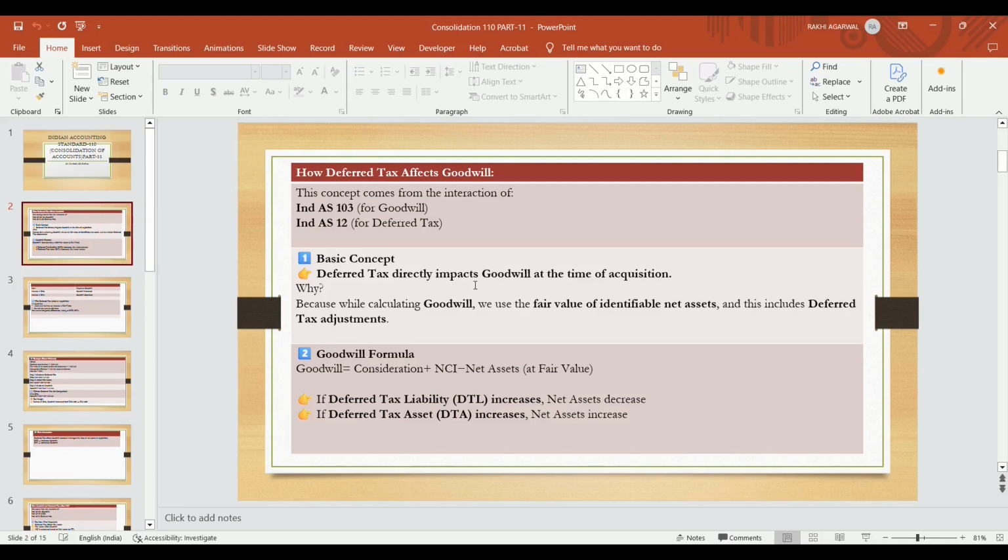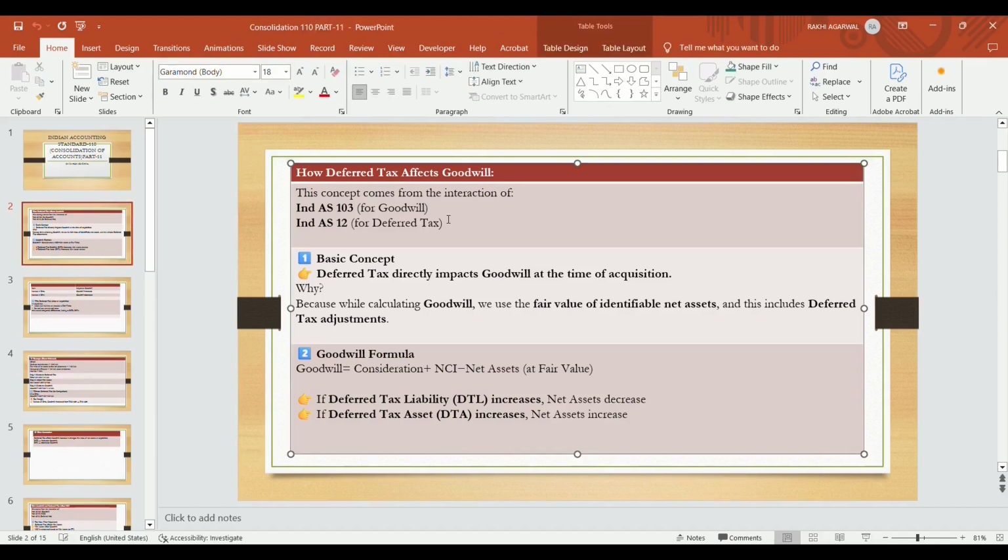Today I am discussing this concept, which comes from the interaction of Ind AS 103, that is how we will calculate goodwill in business combination as per Ind AS 103, and Ind AS 12, that is for deferred tax, how we will find out deferred tax following Ind AS 12. So basic concept: deferred tax directly impacts goodwill at the time of acquisition.